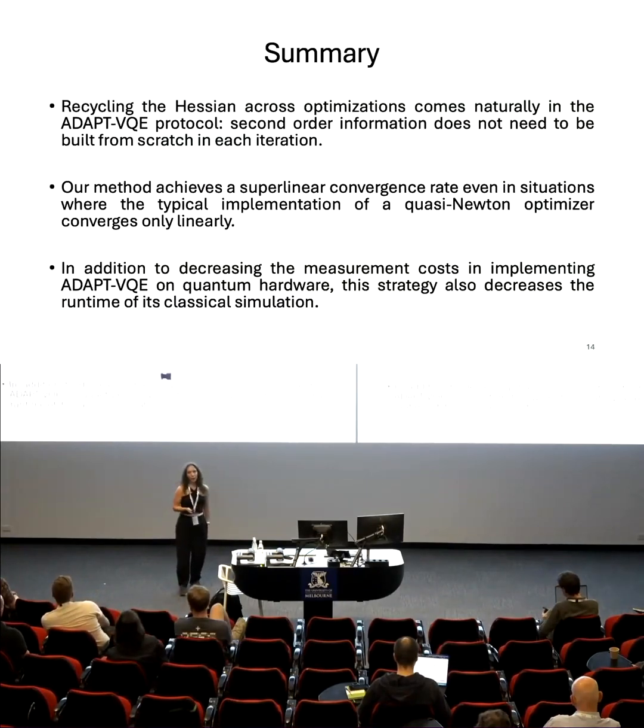So to summarize, the structure of the Adaptive VQE protocol invites us to recycle the Hessian, and doing so results in significant savings in measurement costs. Our Hessian recycling protocol allows us to reach superlinear convergence, even under conditions where the regular protocol would not reach superlinear convergence. And this speeds up the runtime of both running the algorithm on hardware and simulating it classically.